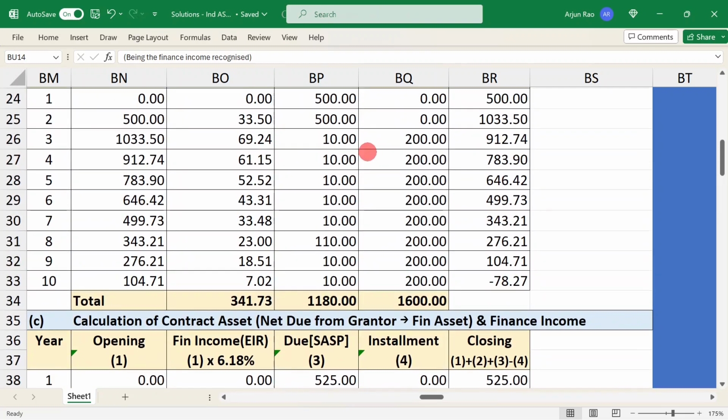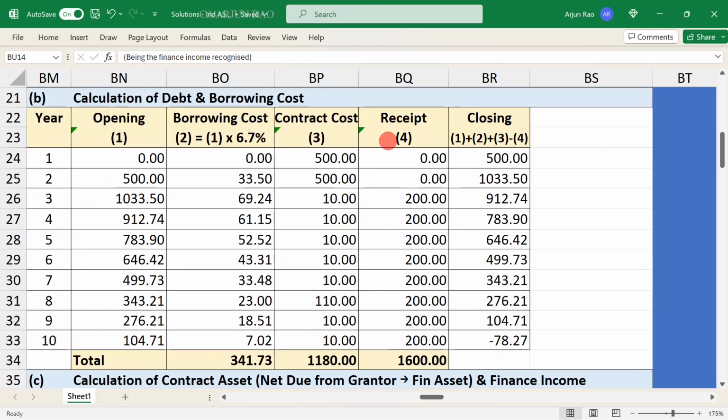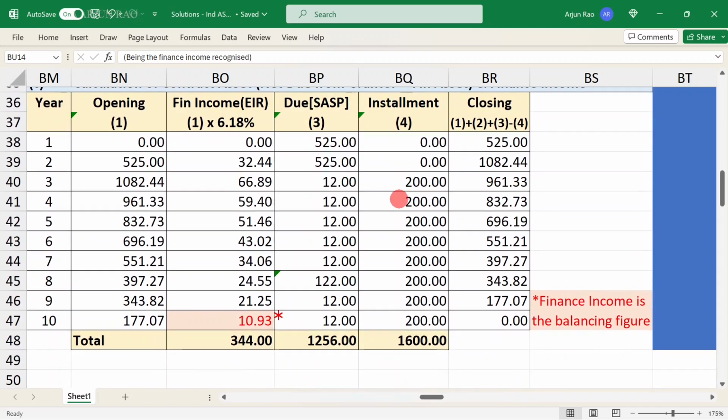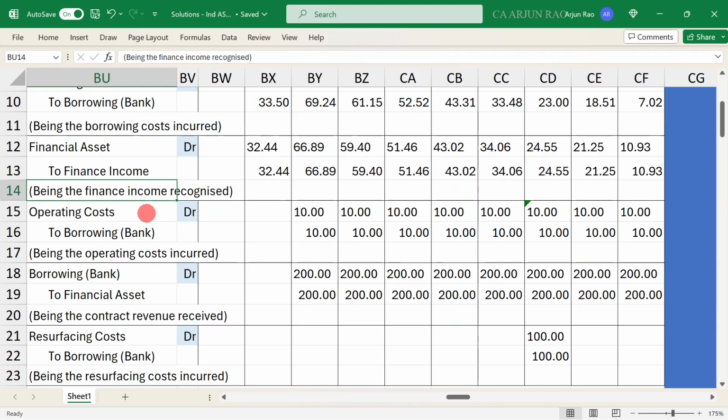Then for the third year, the other entries get repeated. There is an additional entry for the receipt. So this affects both the borrowing and the financial asset. The journal entry is basically bank account to financial asset. Instead of bank account debit, we are using borrowing account debit. Borrowing account debit to financial asset, 200. So from these two tables, all the journal entries can be passed. We just change the head for year 3 and also for year 8 for the costs. So it becomes operating cost to borrowing, resurfacing cost to borrowing.